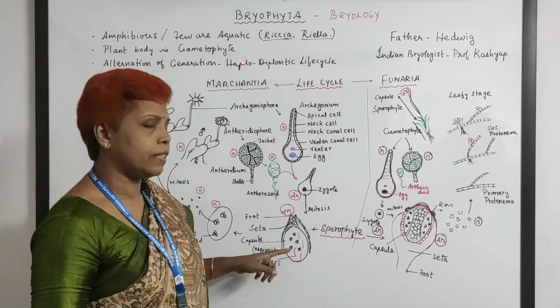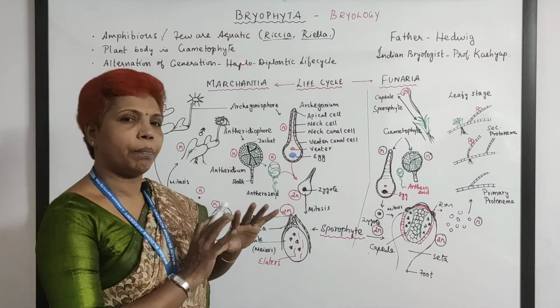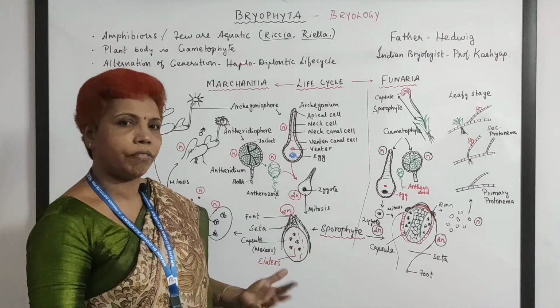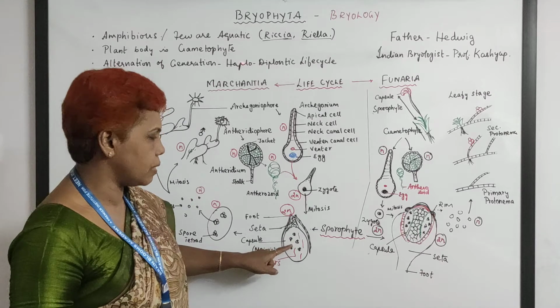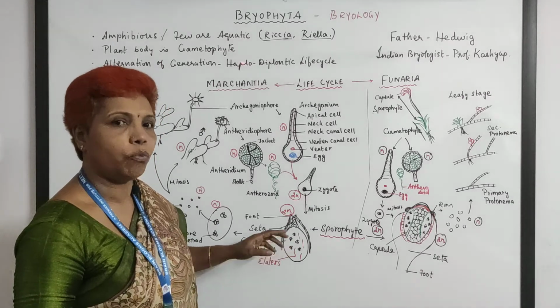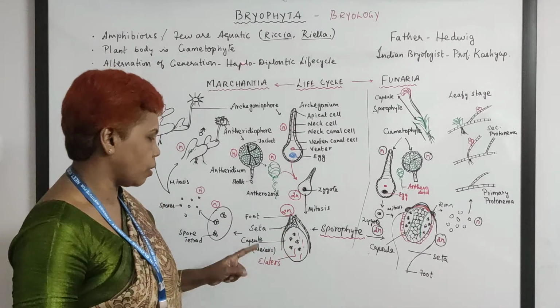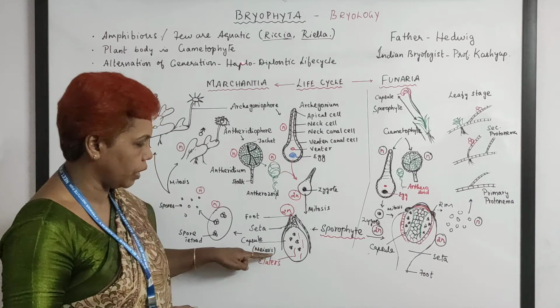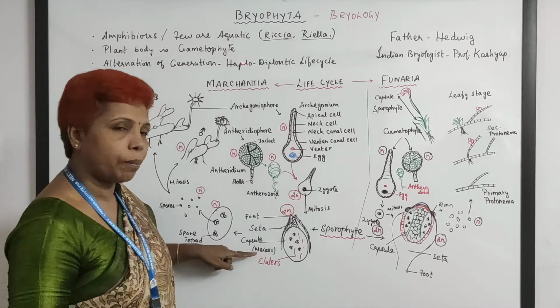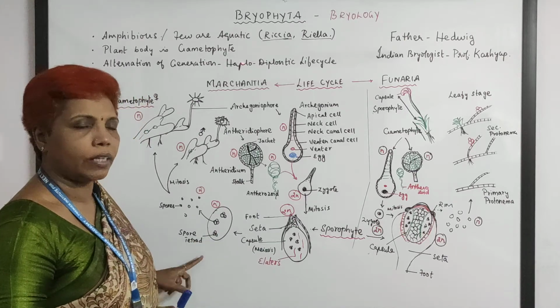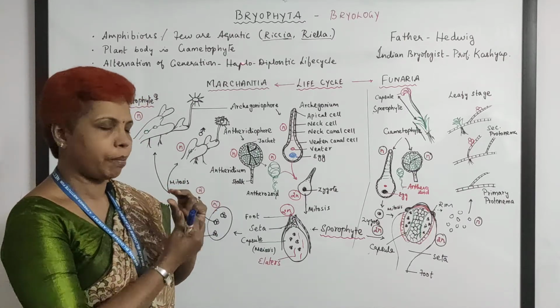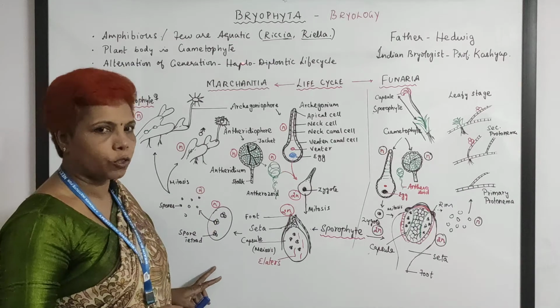And here in this capsule region, which is full of cells, after some time, once it is completely matured, this capsule cell will undergo meiosis. The meiosis outcome is spore tetrads. Tetrad, three on one side, one at the back side. So spore tetrads are forming.